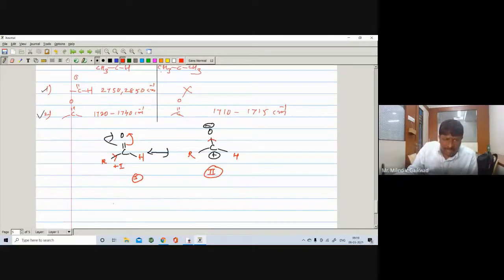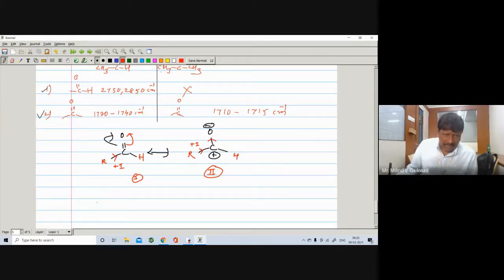Due to the plus I effect, it will shift into the second structure and it is somewhat stable. Why? Because the R group exhibits plus I effect, it will decrease the intensity of the positive charge, so the stability is more. So it will remain in structure number 2.